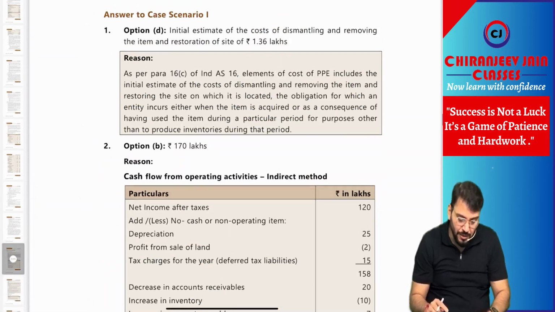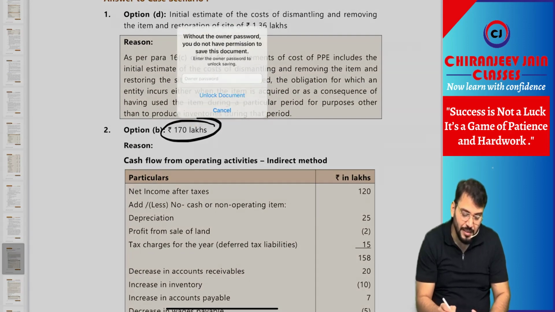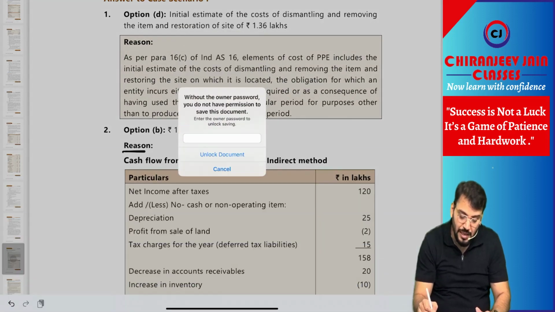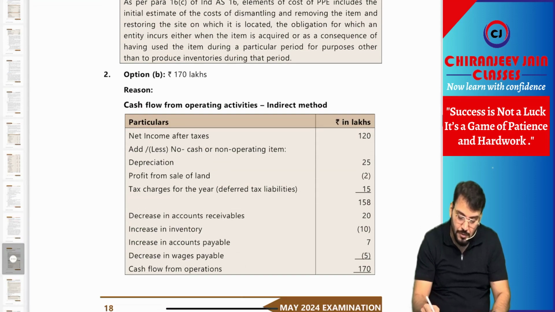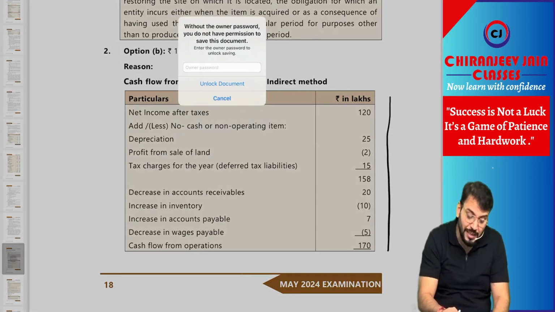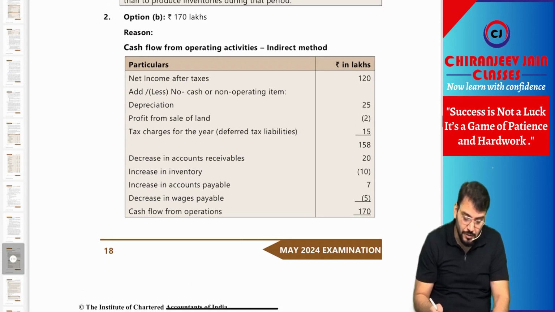So the correct answer is 170. You can see they have given the reason also, prepared in the same way. So you need to write this down, then only you will get marks, otherwise you will not get marks. Okay, sir? Yes, sir. Chalo.